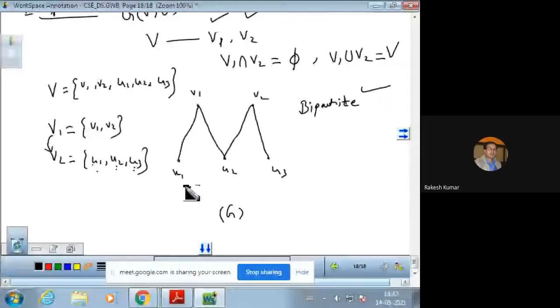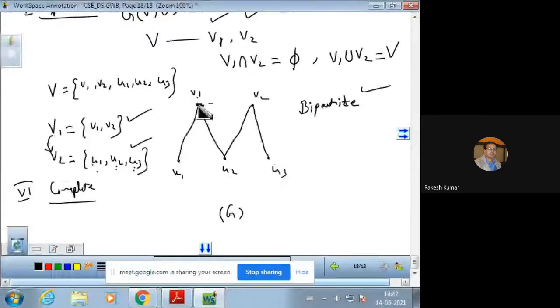Another definition comes from here, that is complete bipartite. Now, the bipartite graph can be made complete if all the vertices of the set V1 are adjacent to the vertices of the set V2. Now just see, V1 is joined with U1, U2, but not with U3.